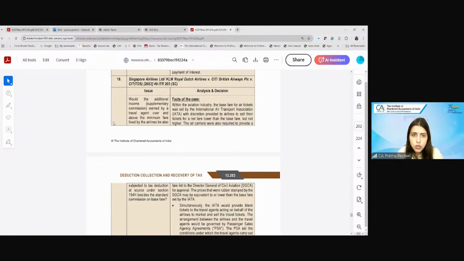Now there may be an arrangement between Airtel and Google Pay. Let's say your recharge amount is 100 rupees. Google Pay would be saying that you give me these recharge vouchers, I will allow the customers to pay through my app, and I will purchase it at the price of, let's say, 80, and to the customer I'm settling it for 90. So you are seeing that 10 rupees is discount, but in fact the 10 rupees is also earned by Google. So that way, it may be a principal to principal basis.